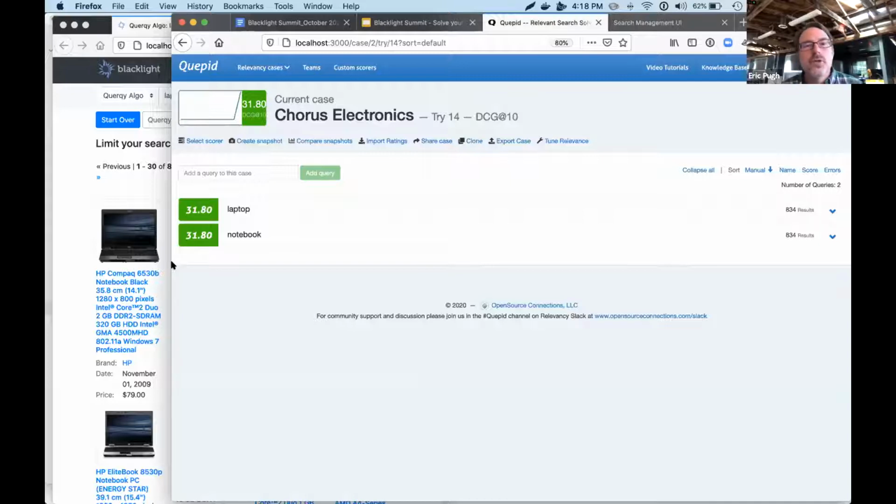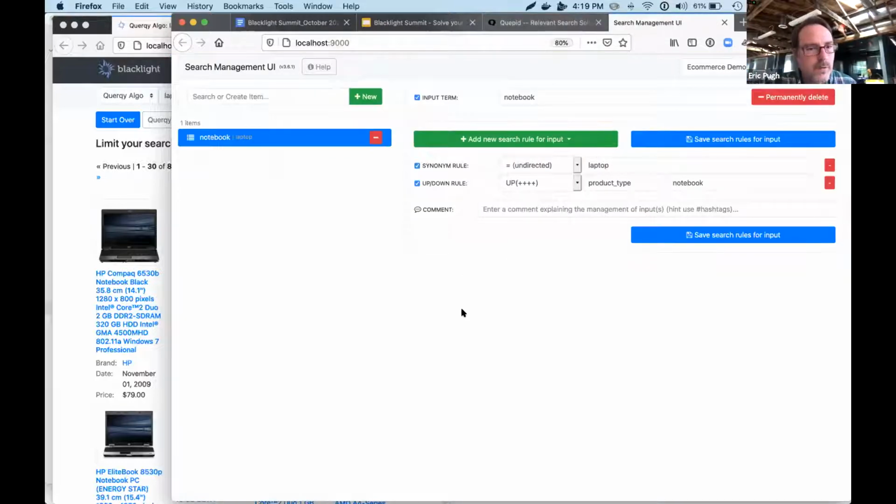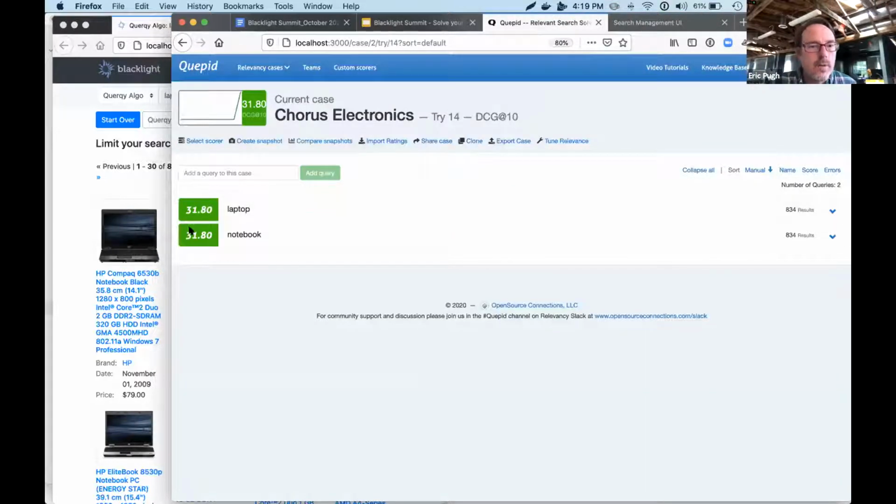And in the future, as we manipulate our queries, we can come back here and say, all right, maybe we've got 100 different queries listed here. And over time, we add additional factors, whether it's sort of the active search management through SMUI and Quirky and creating more rules, or maybe we're just changing the underlying Solr configuration. Either way, we're able to come back here and measure and see what our scores are doing.